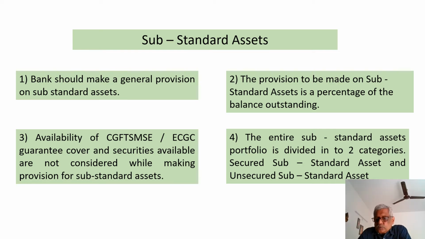In the substandard also it is a general provision. When I say general provision, it means substandard assets will be classified into 2 categories. The balance outstanding will be taken, and a percentage of the balance outstanding will be the amount of provision. Here again, we don't reckon the value of the security or the availability of credit guarantee fund trust scheme, micro small enterprises guarantee, or the ECGC guarantee into account while making provisions. Now, how do we classify the substandard into 2 categories? One I told you, secured substandard and unsecured substandard.